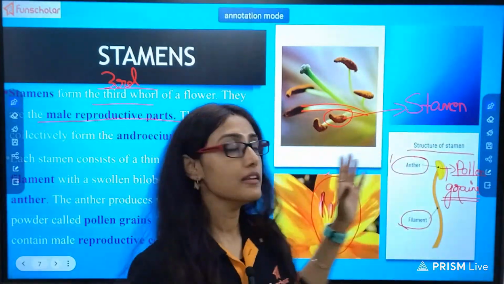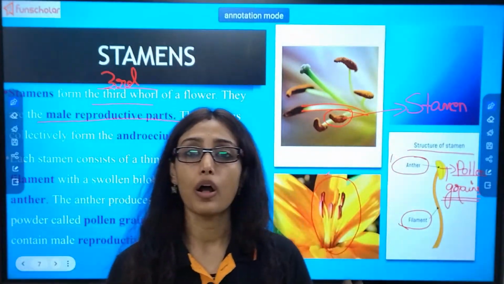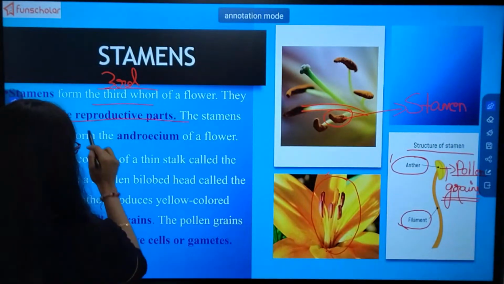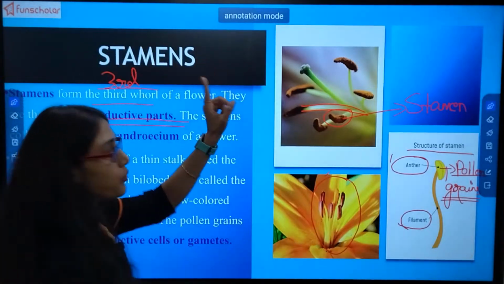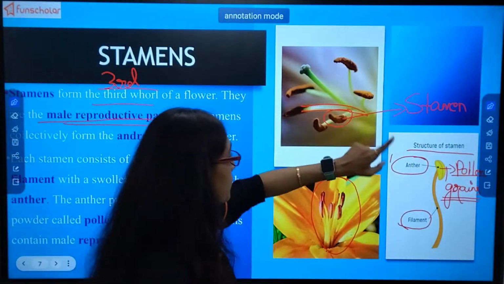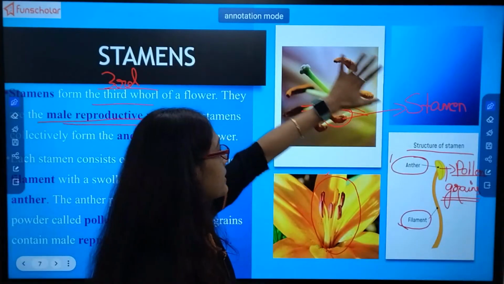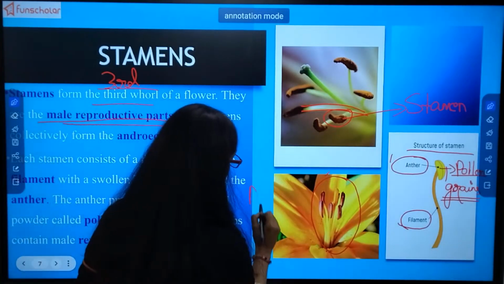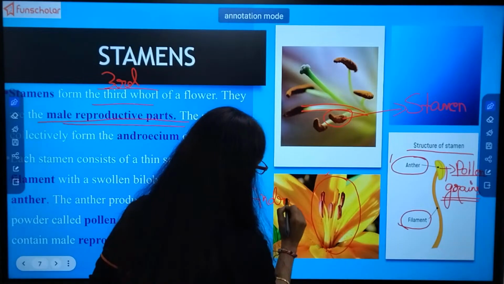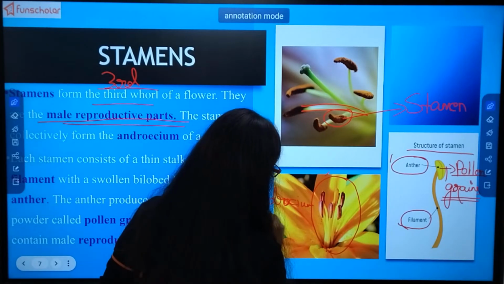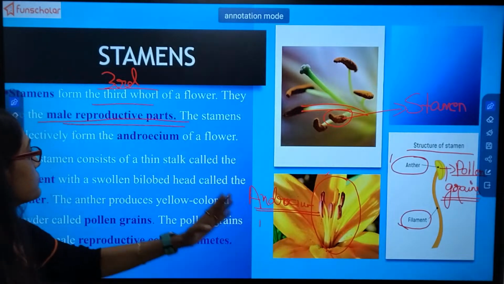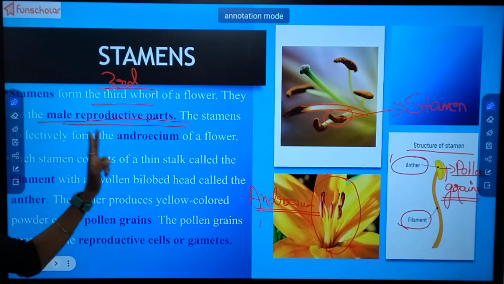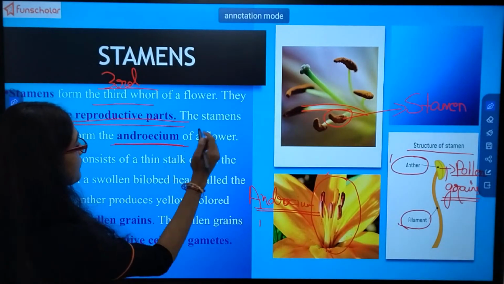Just like that, in flowers also, we call the male flower part stamen, and when there is more than one stamen, this whole thing is known as androecium. Just see, the stamens are collectively known as androecium of a flower.